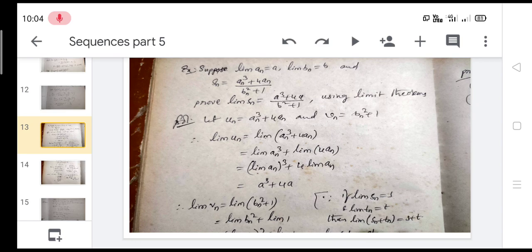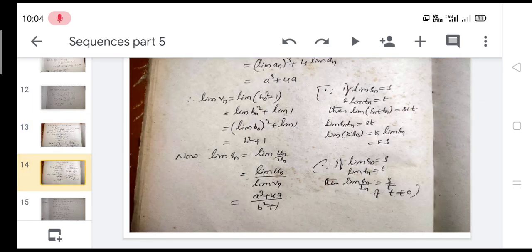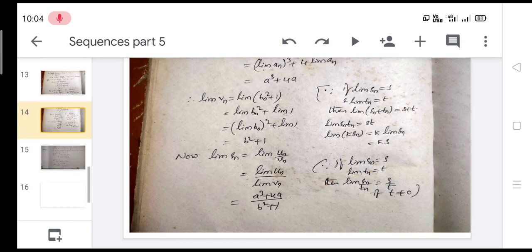Limit vn is equal to limit of bn square plus 1. So limit of bn square can be written as limit of bn whole square plus limit 1, that is equal to b square plus 1. So now limit of Sn can be written as limit of un by vn, that is equal to limit of un by limit of vn, that is also equal to a cube plus 4a by b square plus 1. These are all using the above theorems.